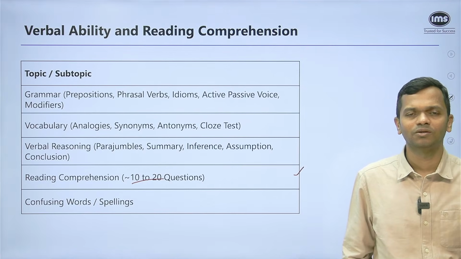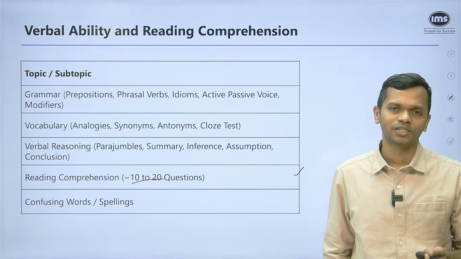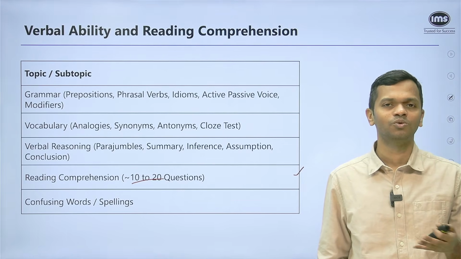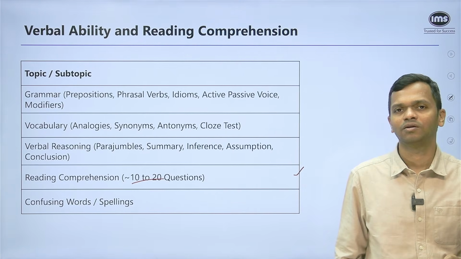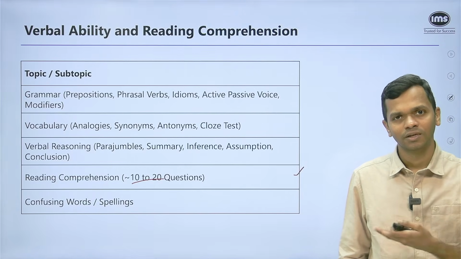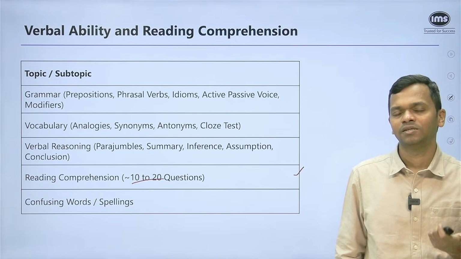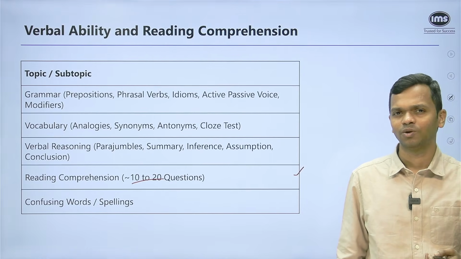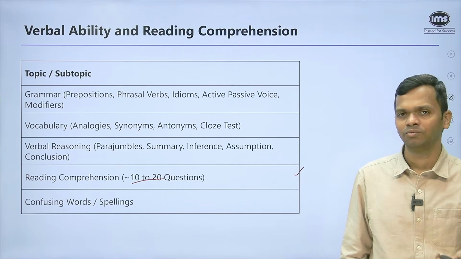And finally, they can include a few questions, again, not too many, regarding confusing words and spellings, right? So stationary, what is the difference between these two? One with A, one with E, right? So those kind of things, again, if you do your vocab properly, this part you don't have to worry about. So definitely focus a lot on RC and grammar because that is going to be a pretty significant chunk. I would say somewhere around 25 to 30 questions. And then the rest of it, which is basically your vocab and verbal reasoning.